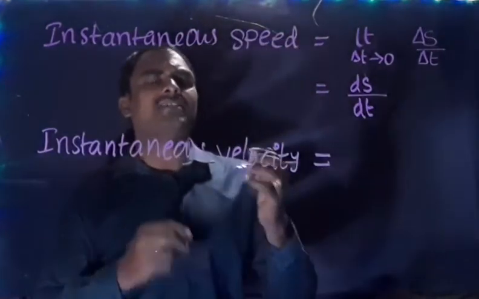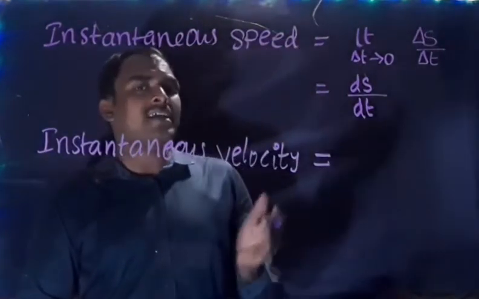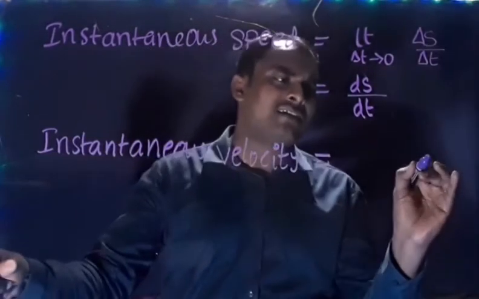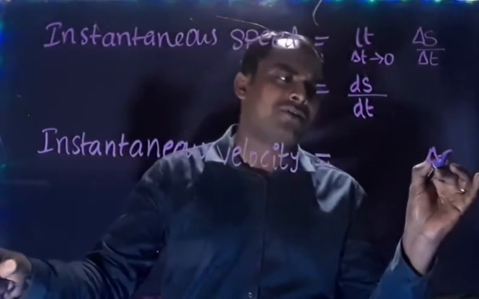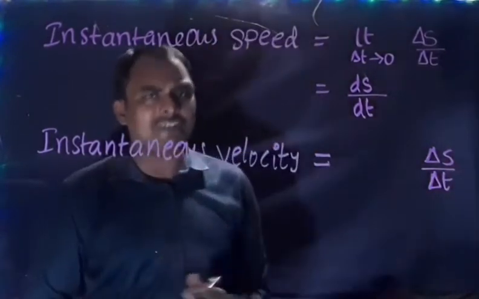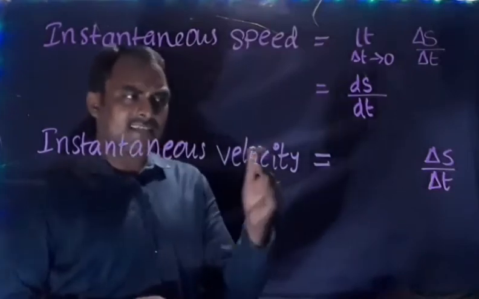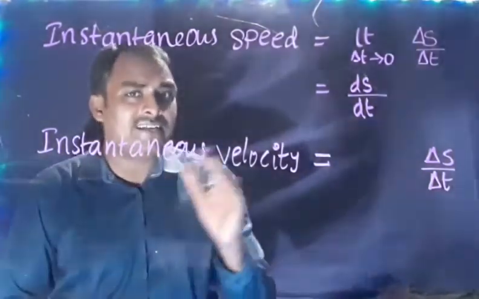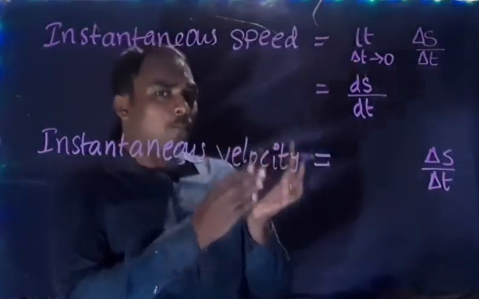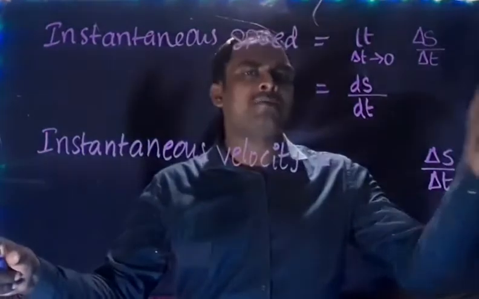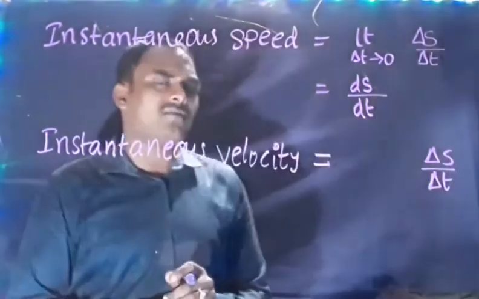But instantaneous velocity is the velocity at an instant. So again the same formula: velocity is s upon t, or delta s upon delta t. Delta t is the time interval, delta s is the displacement. But when we are finding instantaneous velocity, velocity at a point, we take a very small time interval and small displacement.